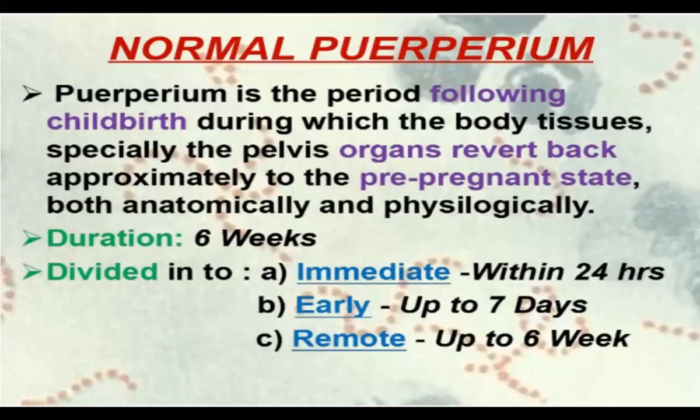Now, are there any changes or problems other than this? Sometimes there may be fever after the delivery, or the presence of a septic condition, or sometimes psychological problems. The uterus reverts back to its normal non-pregnant state, and if it is not able to do so at the specific time, then there are also problems after the delivery. Sometimes there may be problems in the veins or in the breast also. That is what we are going to see in this lecture.